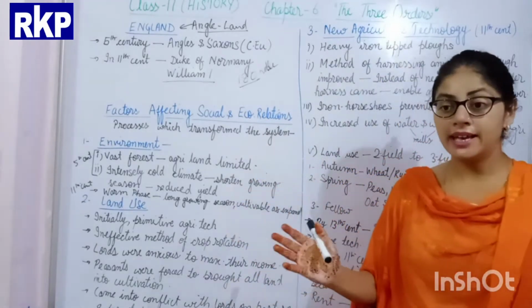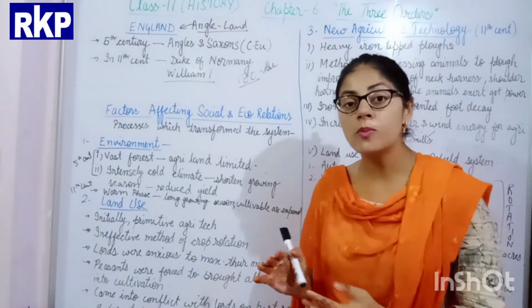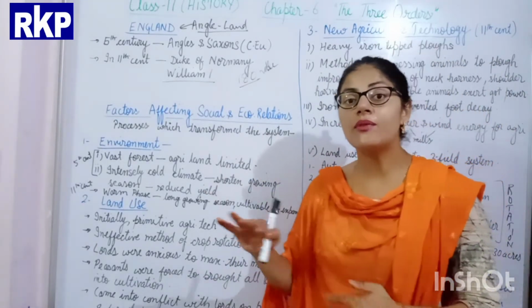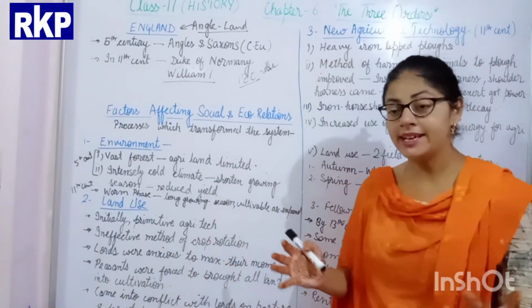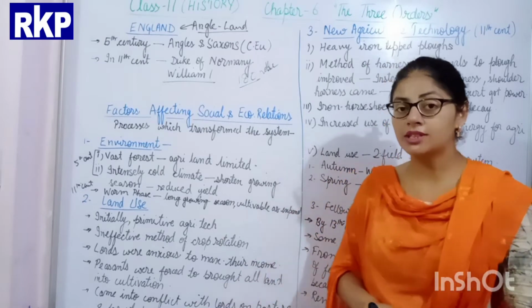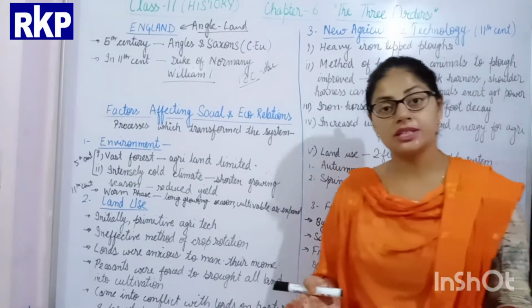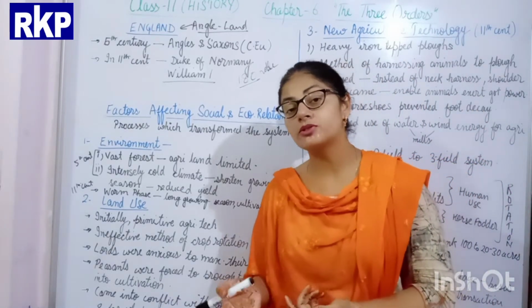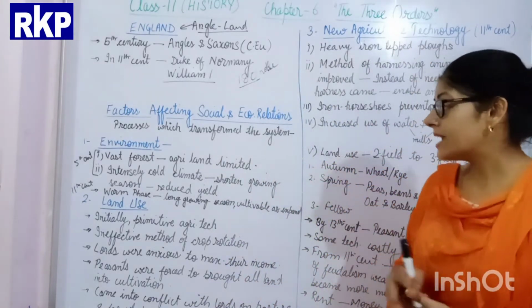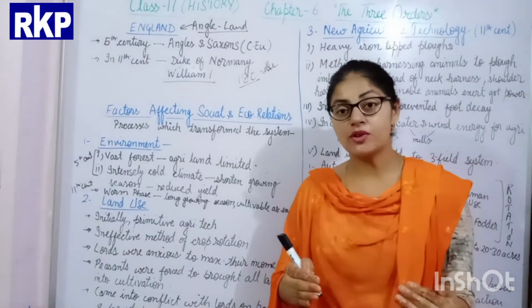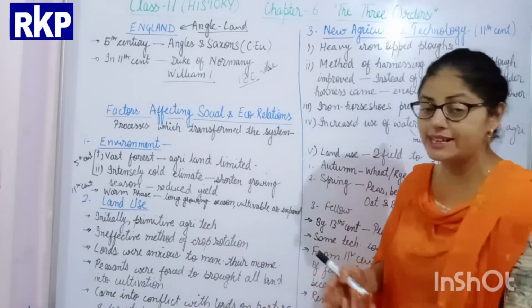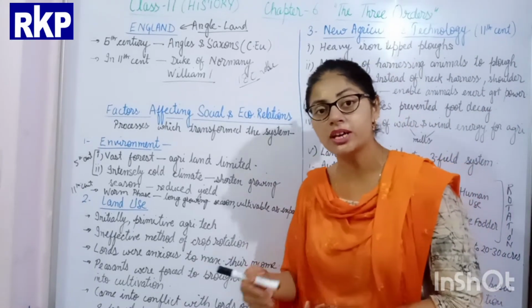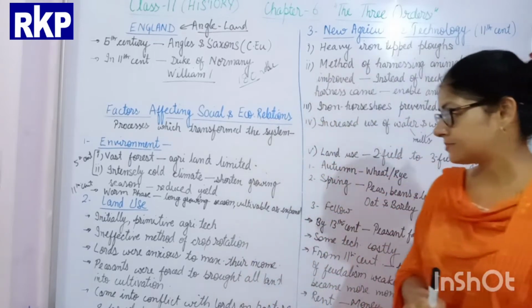Most of the area of Europe was covered with a vast forest, and only a small area of free land was available for the purpose of agriculture. And because of this limited land for agricultural use, the crop production obviously was less, because less land was available for cultivation.